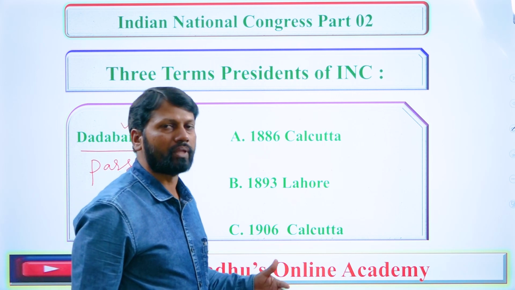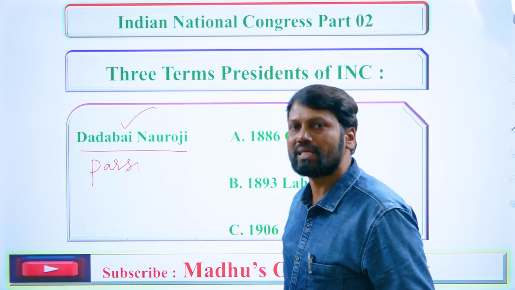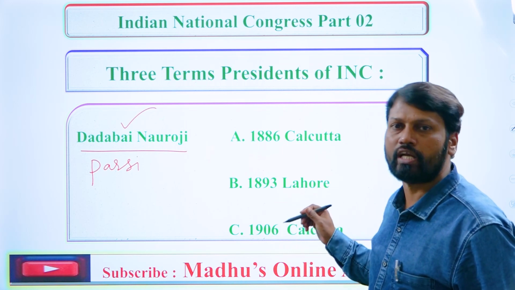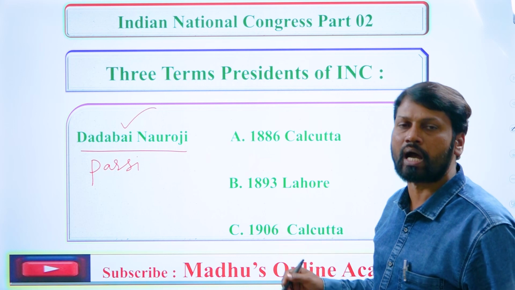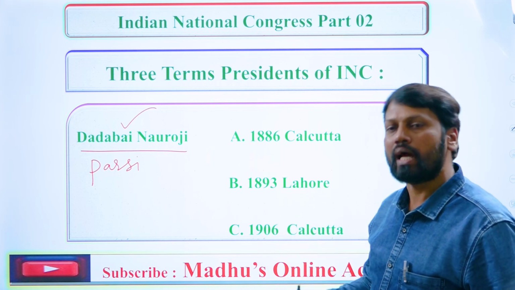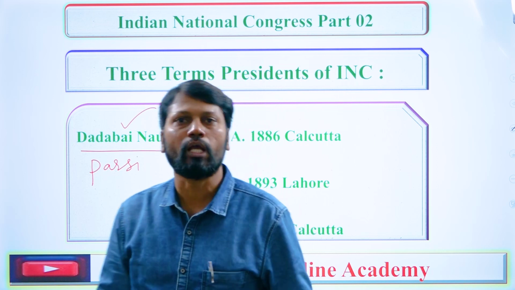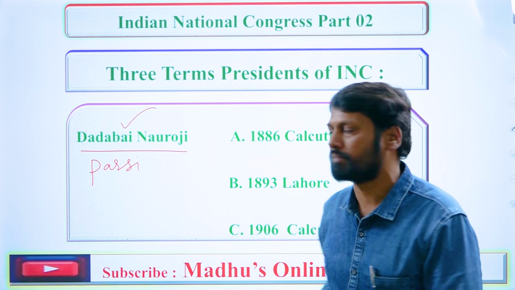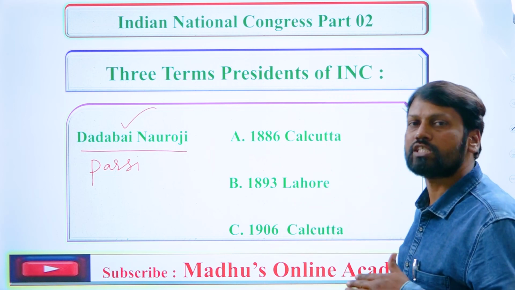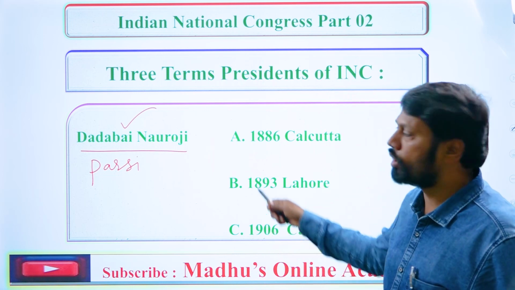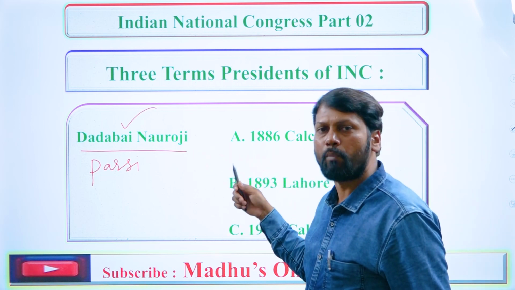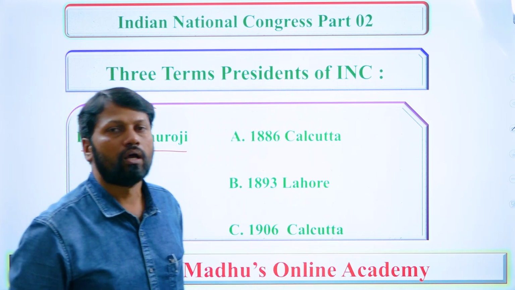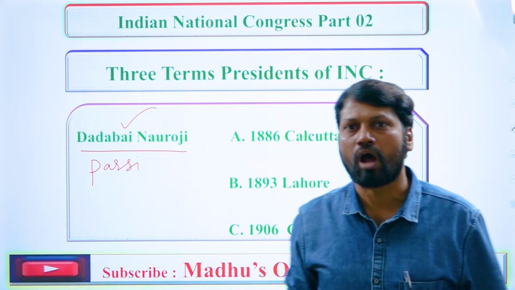So many people from there came and settled in India, in particular in Western India, particularly the Gujarat and Maharashtra areas. Of course, they also reside in other areas of India, including Hyderabad, many parts of North India and South India. But mainly they concentrated in Western India. Of them, Dadabhai Naoroji was one of the important leaders who played an important role in the Indian national movement against the British Raj.